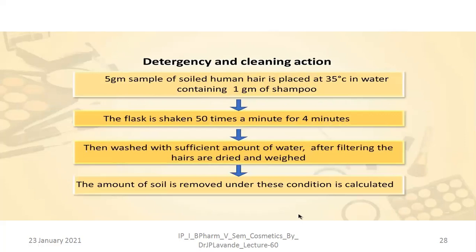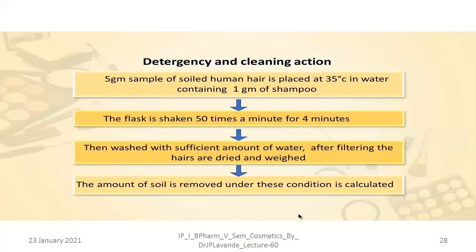In order to perform this, we need to take 5 grams of a sample of soiled human hair. What do we mean by soiled human hair? It means hair without washing. Let's say, for example, a person coming from outside, from the roads where there is lots of dust and dirt. Such hair is said to be soiled human hair. It is in contact with the soil.